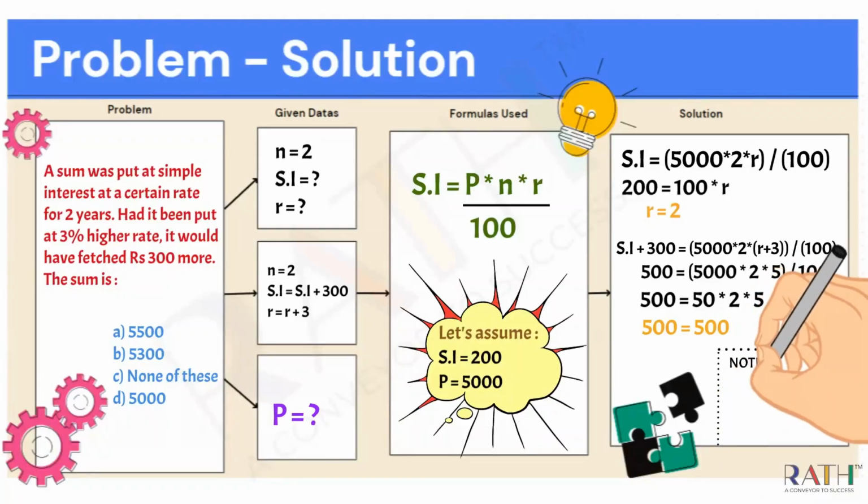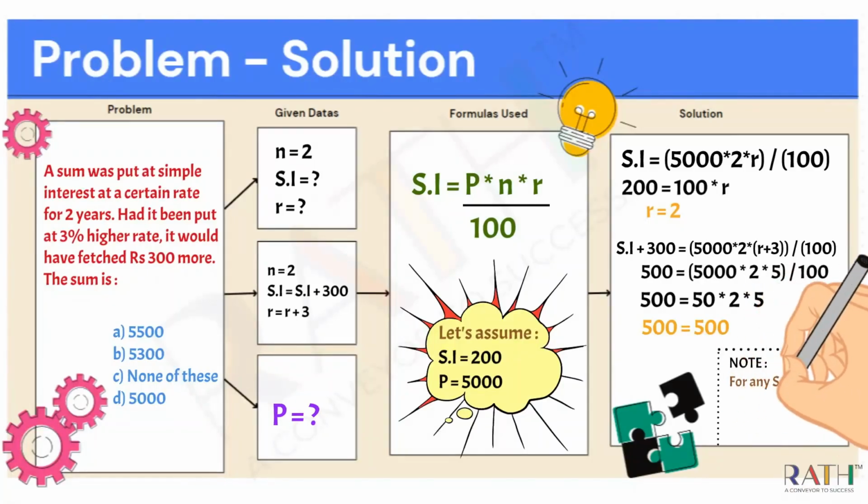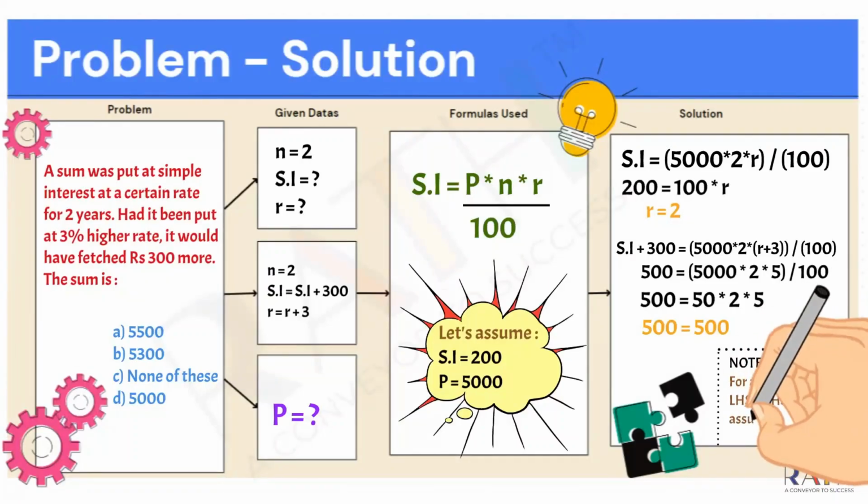You see, simple interest plus 300 equals 5000 into 2 into R, where R is replaced by R plus 3, and simple interest is replaced by simple interest plus 300, divided by 100. So if I simplify it, I'll be getting 5000 into 2 into R replaced by 2, so the value becomes 5, and simple interest is replaced by 200 as per the assumed value, so the net is 500. Simple interest value is 500. If I simplify everything, I'll be getting 500 equals 500.